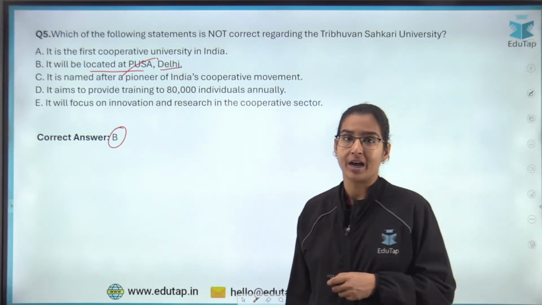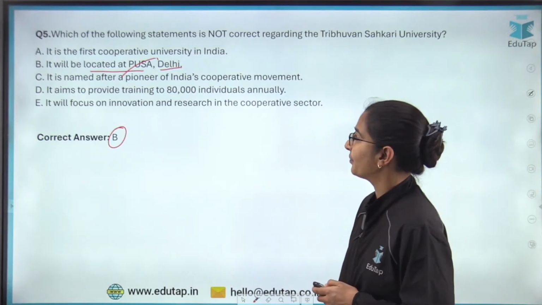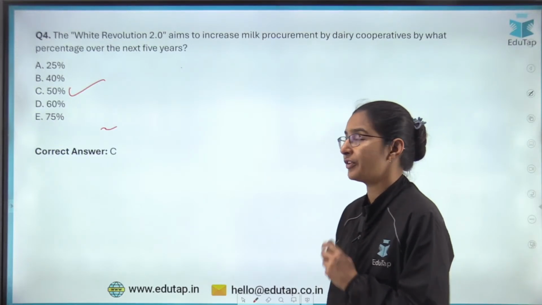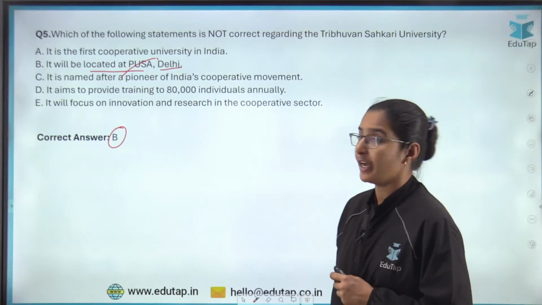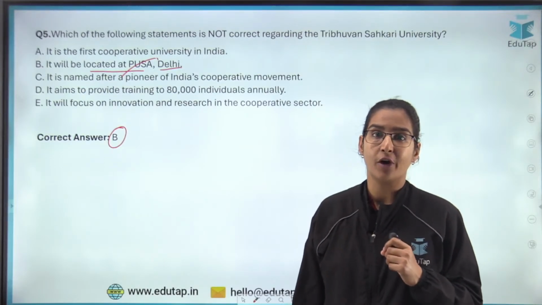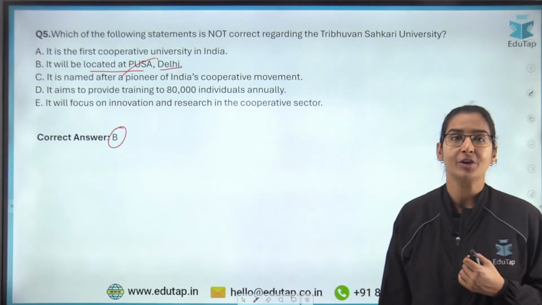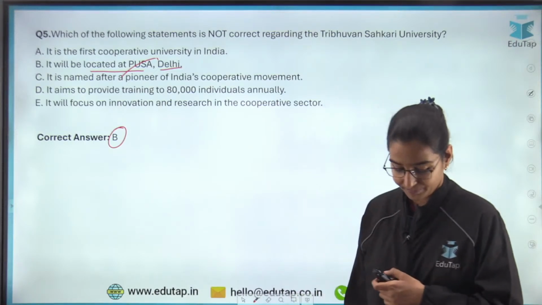Yes, Anonymous, your answer is correct, 50%. Athira is saying C. Okay, so you are giving the answer of the last question. So yes, the answer is 50%, C is correct. And Anonymous, I think you are giving the answer for this question B, which is correct. Yes, Alkananda Devi, your answer is correct. Sparsh, your answer is also correct. It's option number B.